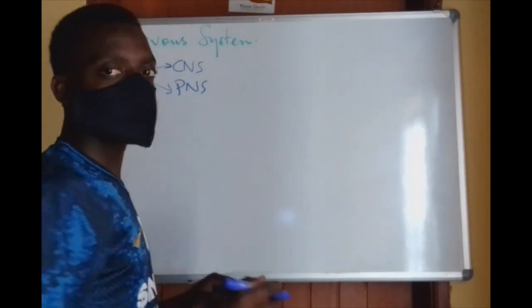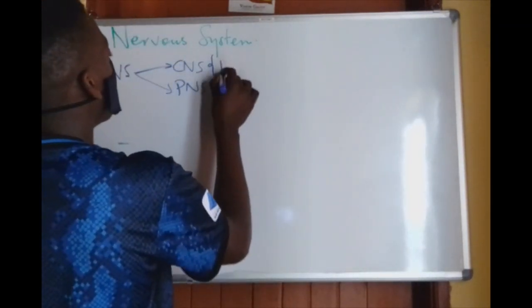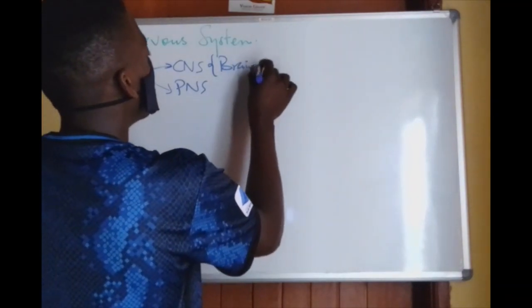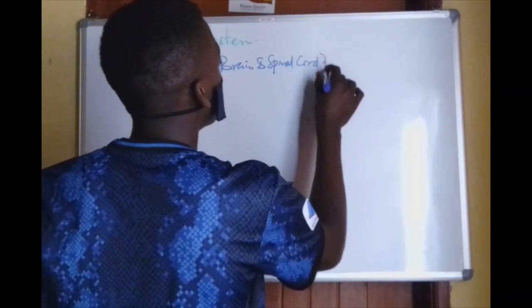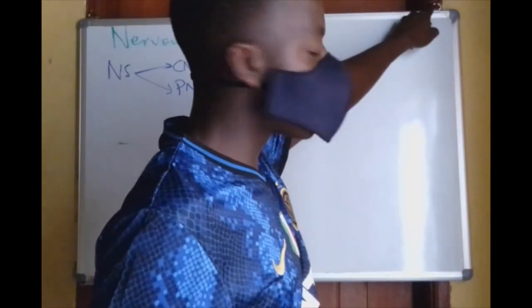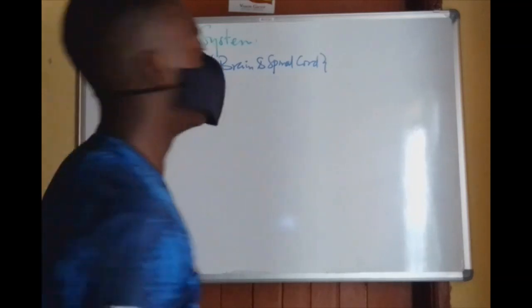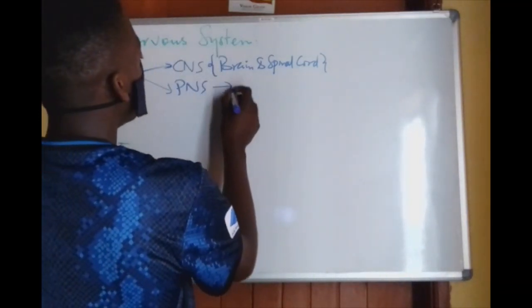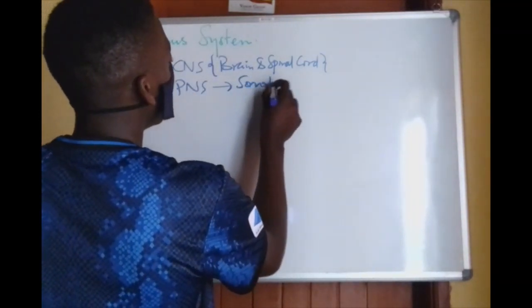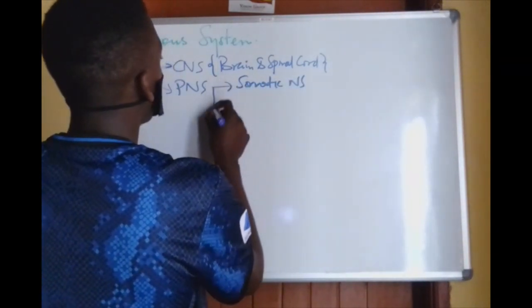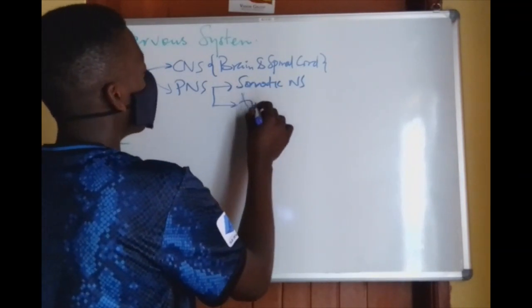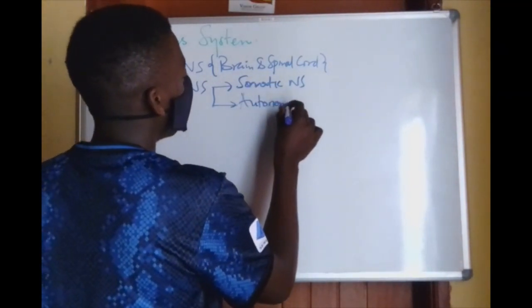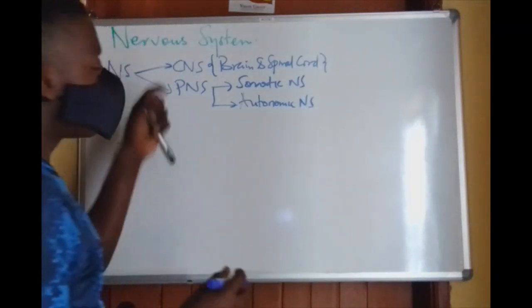What do I call the central nervous system? It means I'm talking about the brain and spinal cord. Those two form the central nervous system. However, several components make up the peripheral nervous system. For instance, this can be divided into the somatic nervous system and also into the autonomic nervous system. The brain and spinal cord, you know where they are.